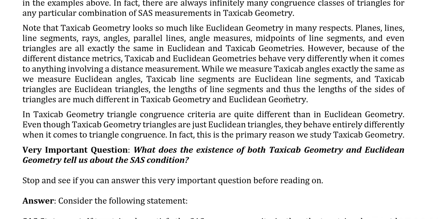So, in taxicab geometry, triangle congruence criteria are quite different than in Euclidean geometry. And even though taxicab geometry triangles are just Euclidean triangles, they behave entirely differently when it comes to triangle congruence. In fact, this is the primary reason why we study taxicab geometry. So a very important question here is, what does the existence of both taxicab geometry and Euclidean geometry tell us about the SAS condition? See if you can think about that question for a minute and answer it yourself before reading on. Press pause now.